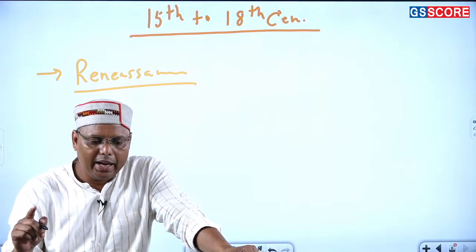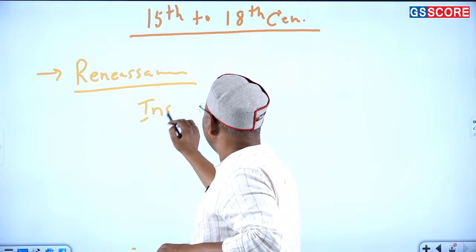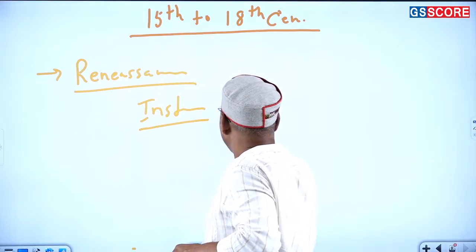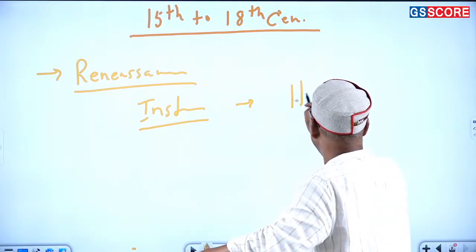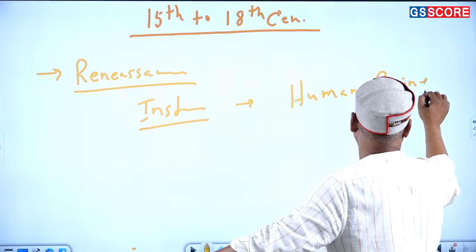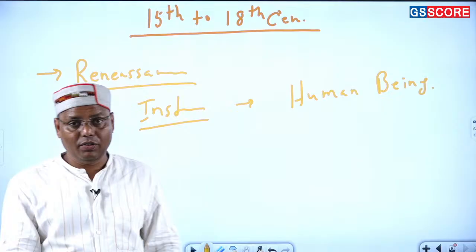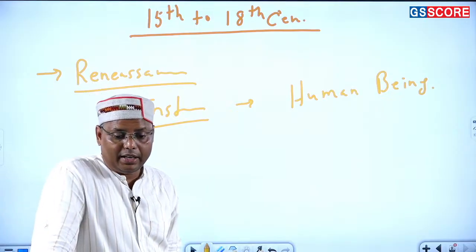Now there is a basic shift from institutional history. Earlier, what sort of history was there? Institutional. Now we can say that the human being became more important. From there, there's a larger shift, and this particular shift is really very important, so just take it very seriously.